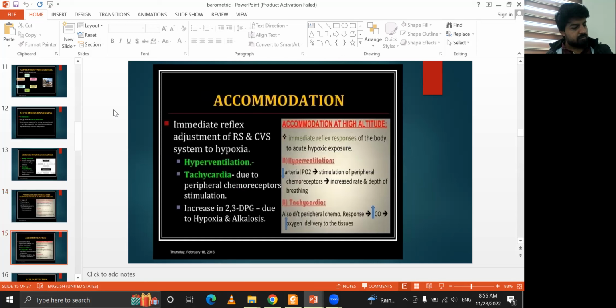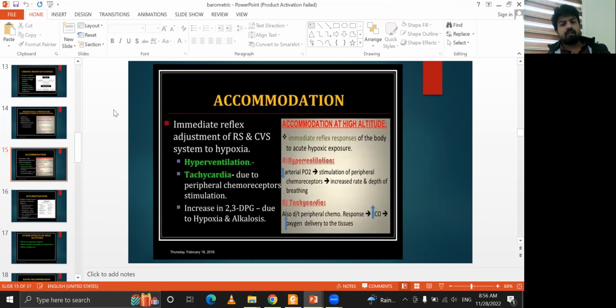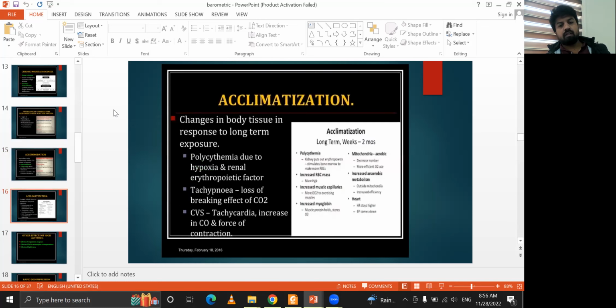Accommodation is an immediate reflex adjustment of the respiratory and cardiovascular systems: hyperventilation and tachycardia, and an increase in 2,3-DPG due to hypoxia and alkalosis. Acclimatization is changes in the body tissues in response to long-term exposure: polycythemia, meaning erythrocytosis due to erythropoietic factor, tachypnea, loss of the braking effect of CO2, and tachycardia, with CO2 forcing contraction.